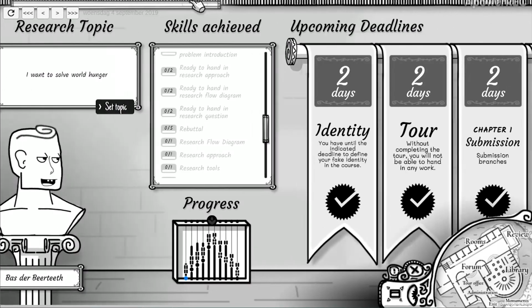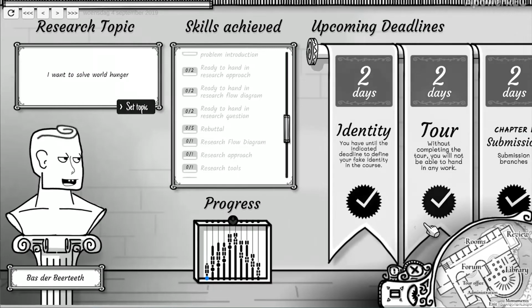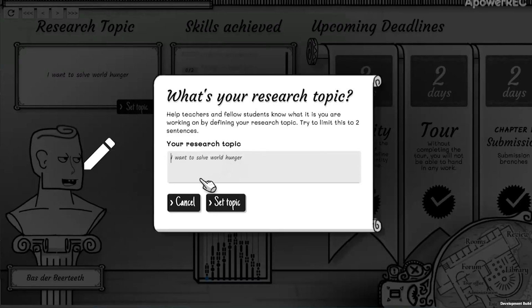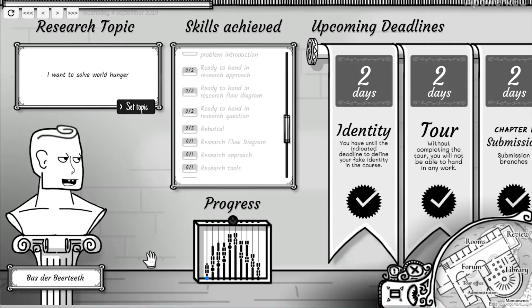In the beginning of the course, you'll also find two banners that ask you to complete your identity and to complete the tour. By following this video tutorial, you will already have a lot of knowledge, but it's still mandatory to complete the tour before you can even hand in your first submission. Now, on the left, you'll find your identity, which consists of a fake name and your buste. And above your buste, you may define the topic on which you will be writing. You can change this at any time, and it's not mandatory, but it may help you focusing.